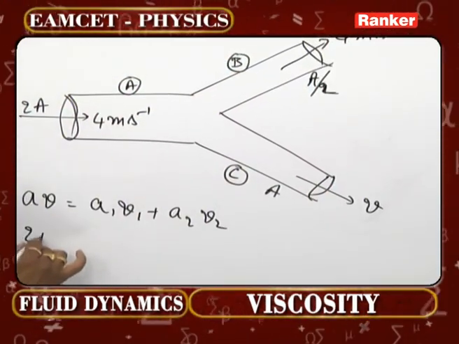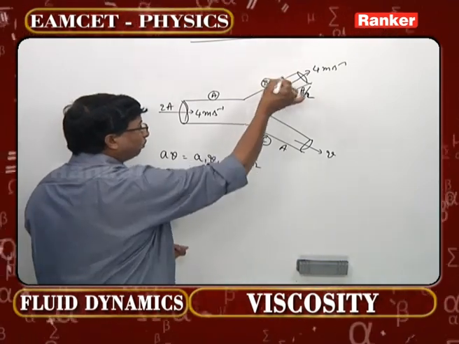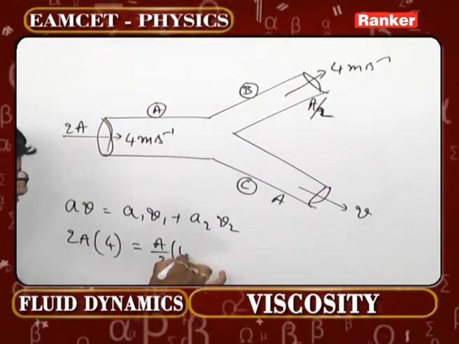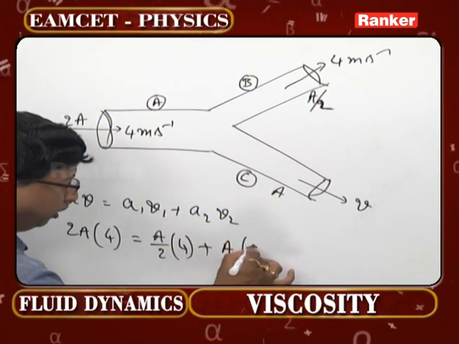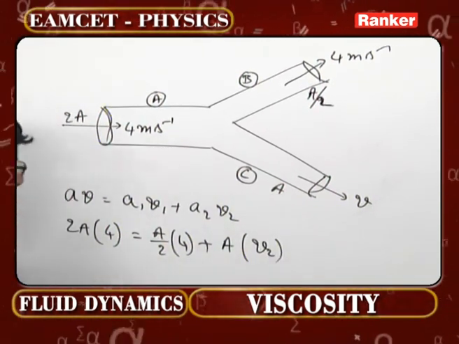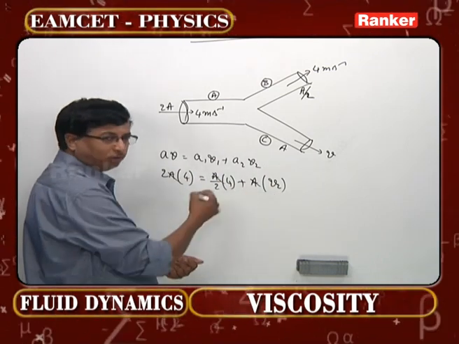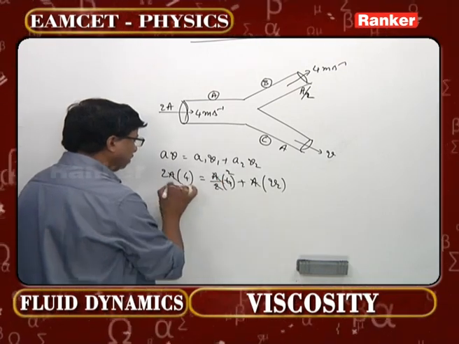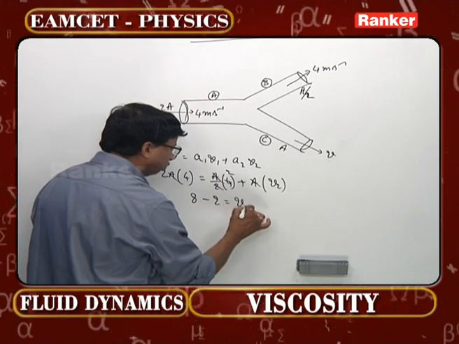A is given 2A, V is given 4, fine. What about this one? A is given A by 2 and velocity is given 4. What about this area? A into V2, the question. Now first thing you can do is cut A throughout. What is now left over? This goes twice. So this is 8 minus 2 is equal to V2.